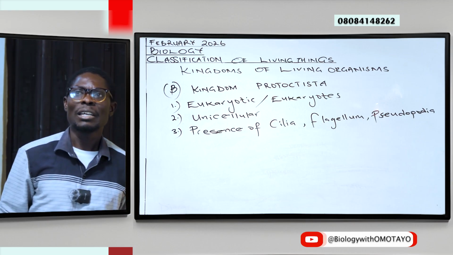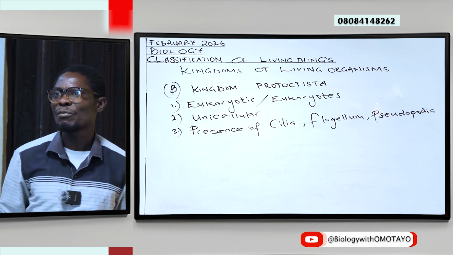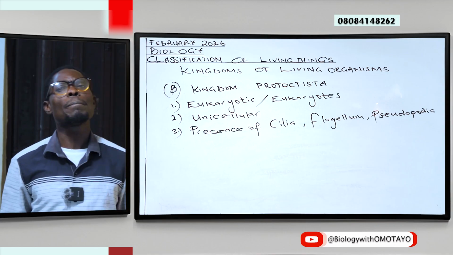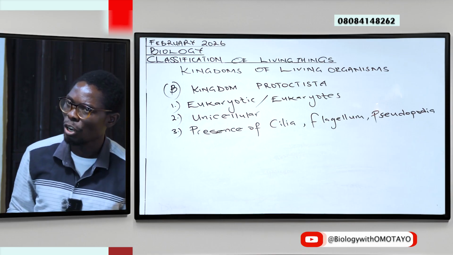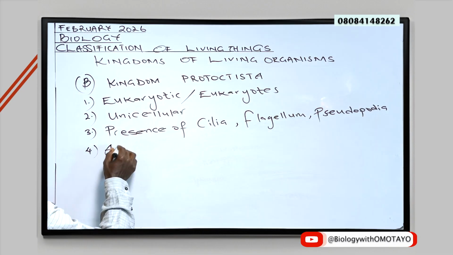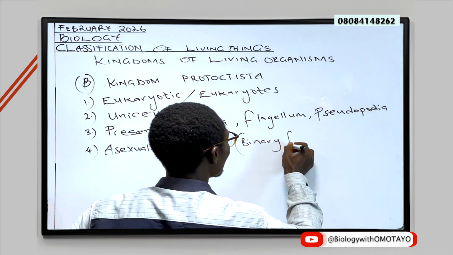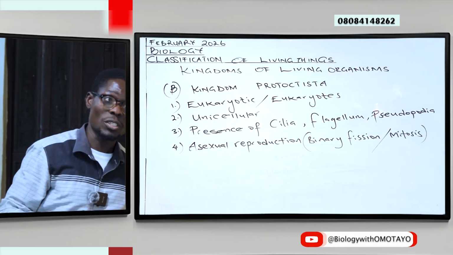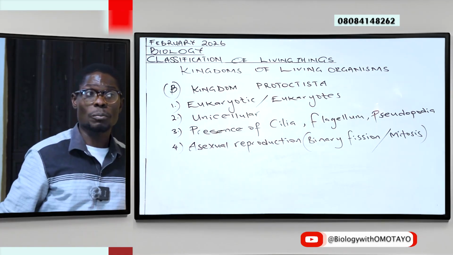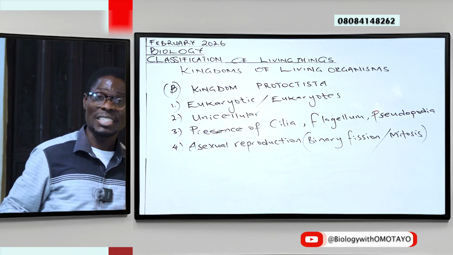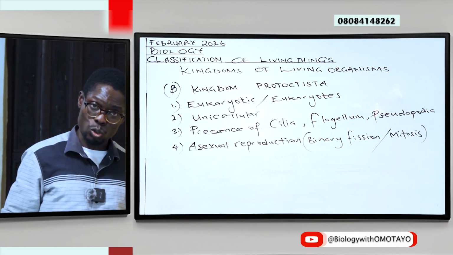Now, quick one, members of this group have the ability to reproduce asexually using a process called binary fission, or what we equally call mitosis. This will be further looked at in subsequent classes. When we say binary fission, we simply mean the ability of a cell to split into two.